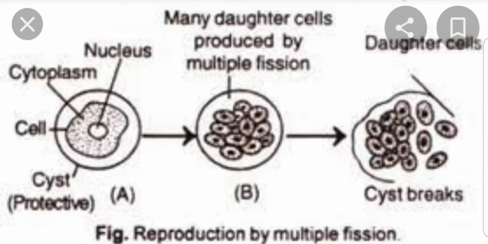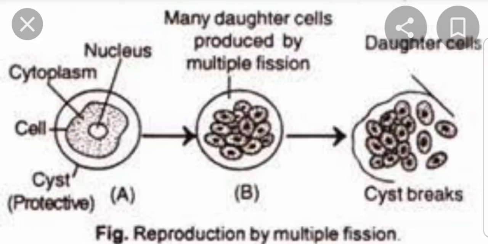Plasmodium divides into many daughter cells simultaneously by multiple fission. What do you mean by multiple fission? In multiple fission, many daughter cells are produced from a parental body. You can see here in picture A, a parental plasmodium.